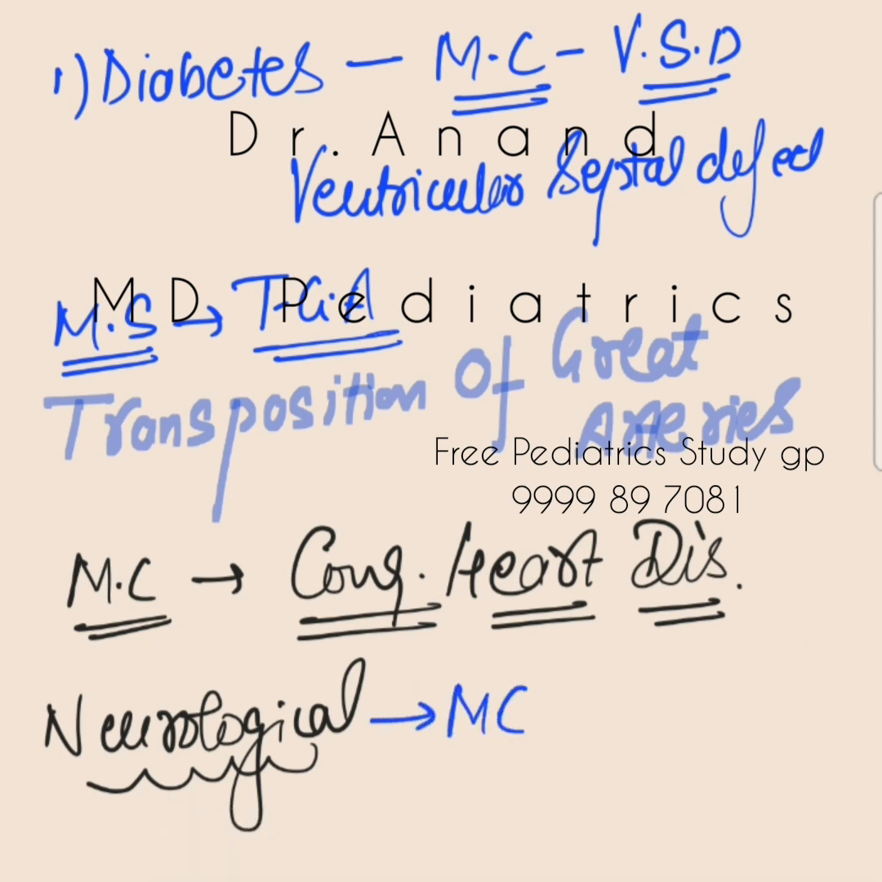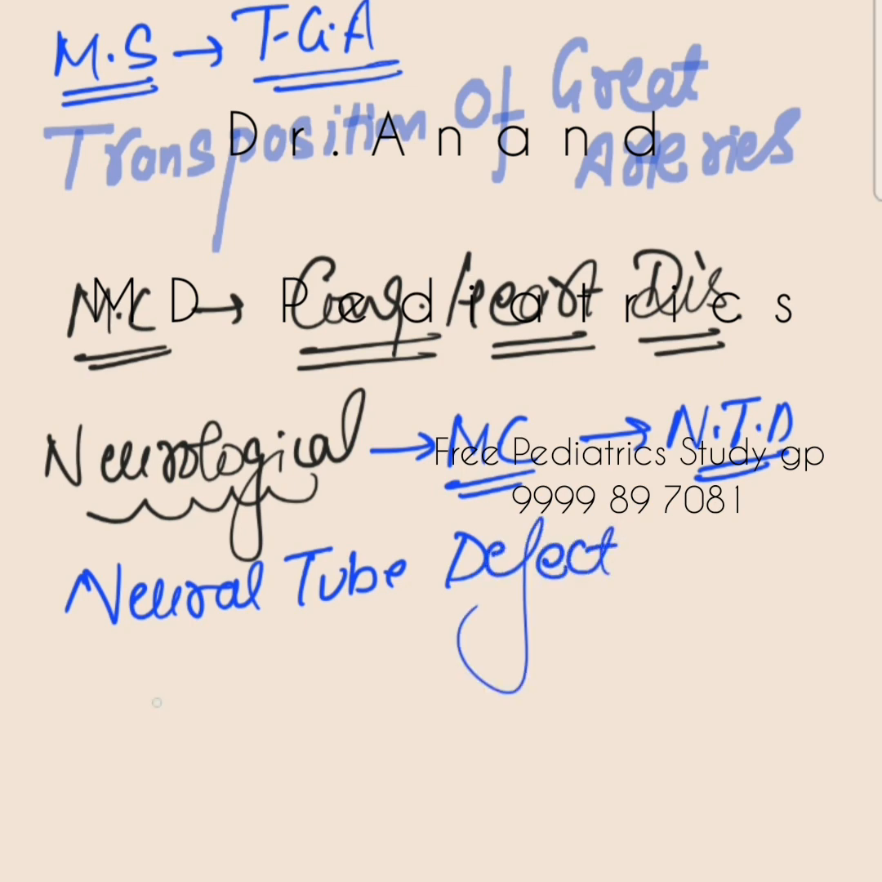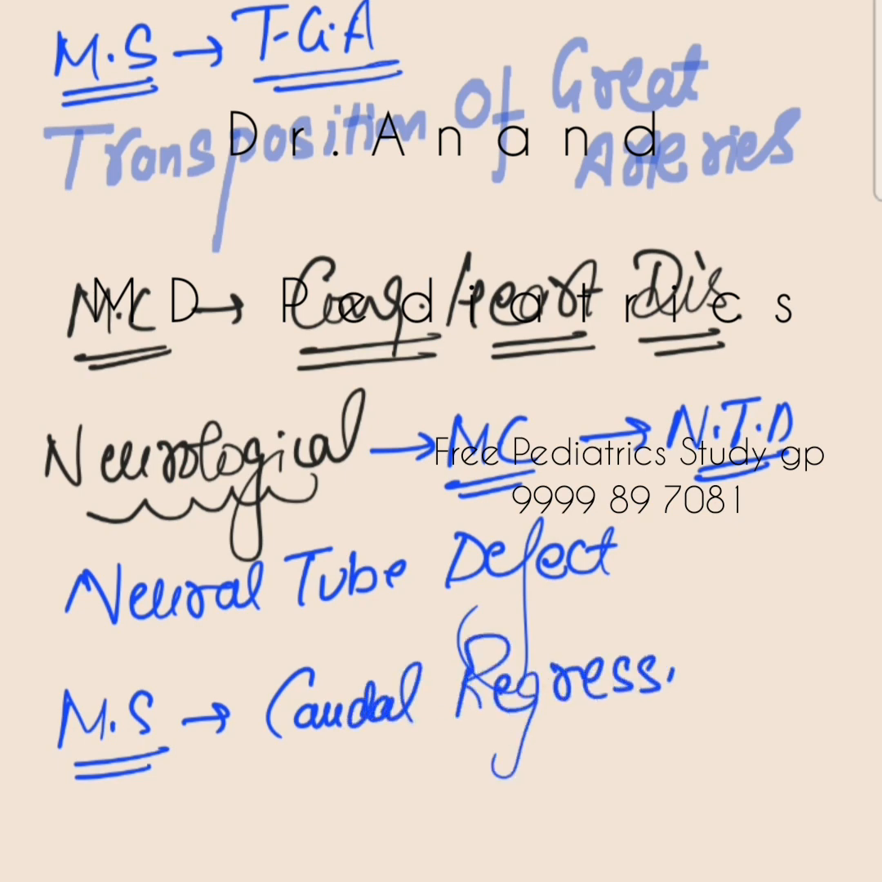in infant of diabetic mother will be a NTD, neural tube defect. The most common neurological abnormality in infant of diabetic mother will be a neural tube defect, and the most specific will be known as caudal regression syndrome, also known as sacral agenesis. Okay, these all are very important questions. These all are exam questions, theory questions, practical questions, all questions.